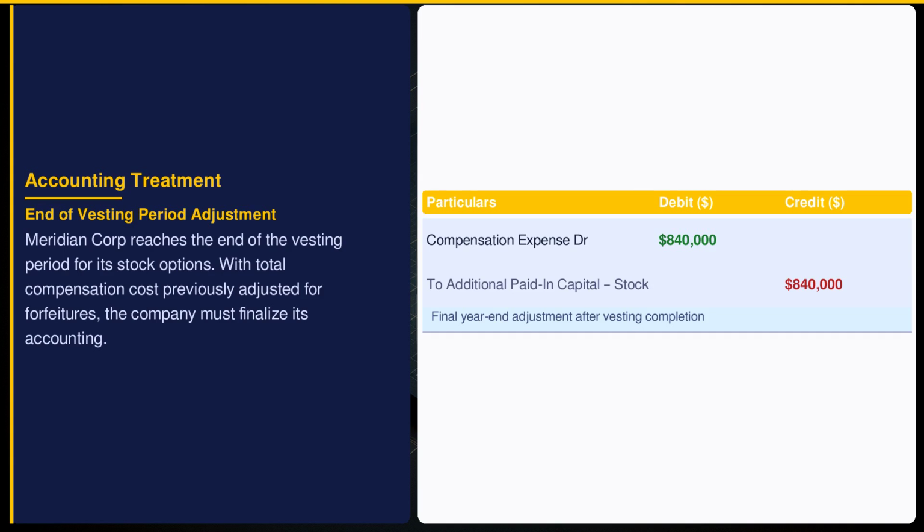Upon vesting completion, ASC 718 directs recognizing the remaining compensation cost. Meridian finalizes with an $840,000 entry, summing up the total adjusted expense. This final recognition ensures all service-related costs are captured, aligning expenses with the vesting timeline.